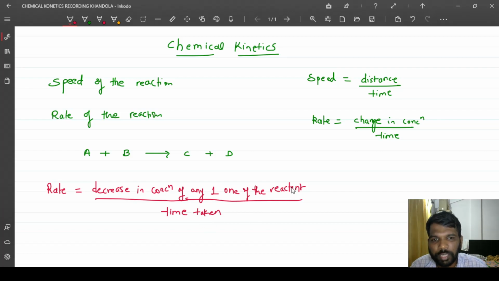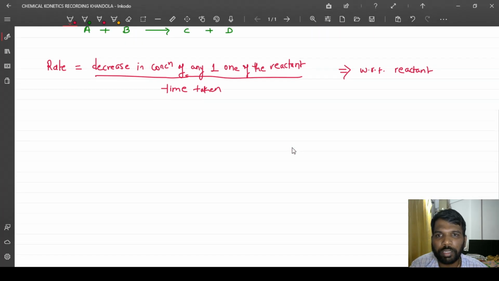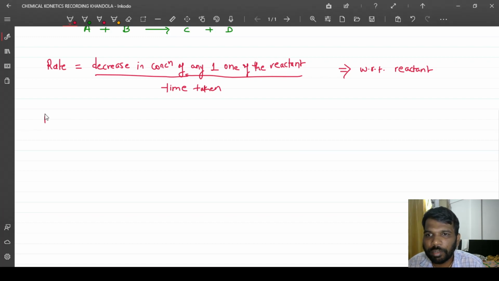But this is given with respect to reactant, and with respect to product the same could be written.